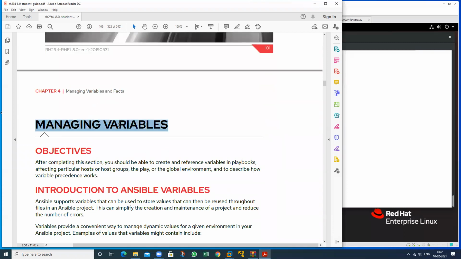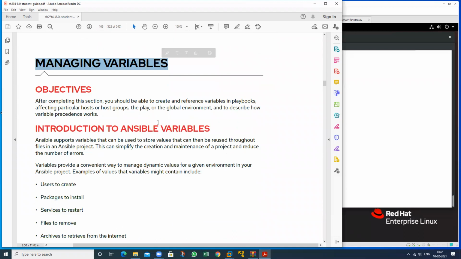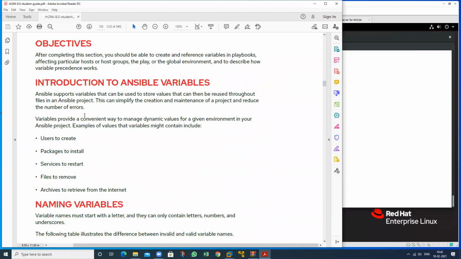So what is a variable and how do we manage it? I will show you. Ansible is a programming language, a human-readable language. It also supports variables that can be used to store values that can then be reused throughout files in an Ansible project. This can simplify the creation and maintenance of a project and reduce the number of errors.